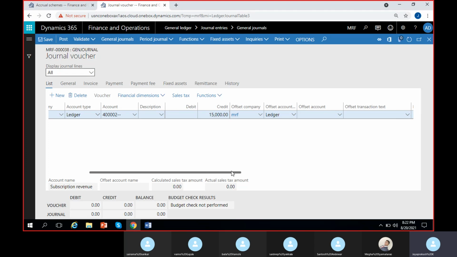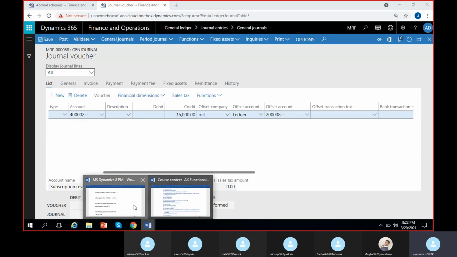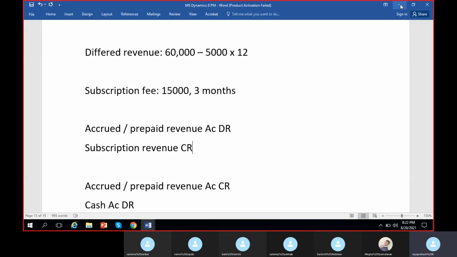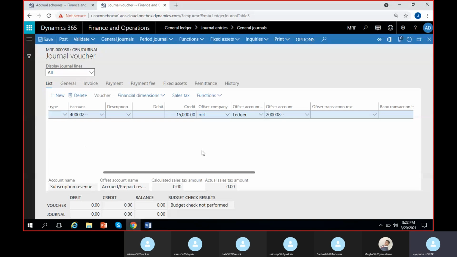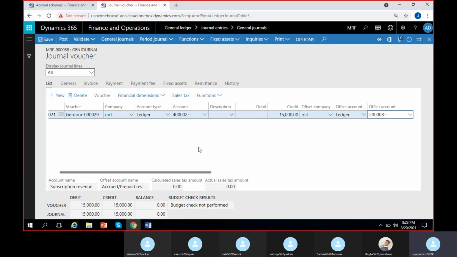Perfect. Then offset. What is the offset account? Accrued revenue, 2 lakh 8. Yeah, 2 lakh 8, which is the accrued revenue account. So there it is. Accrued revenue account 2 lakh 8. Perfect. So let me save this entry. So what is the next step? Going to function. Credit or post.